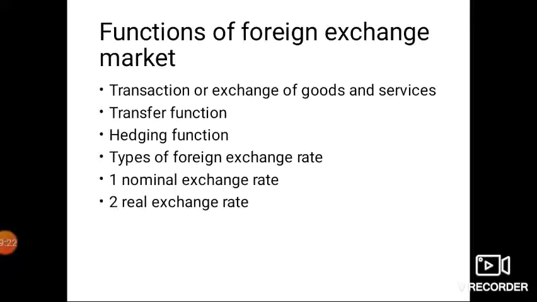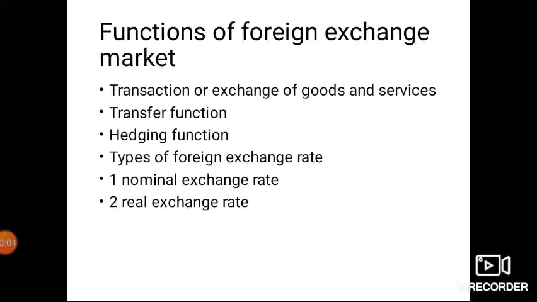Now I am going to teach you about the factors which affect the demand for a foreign currency. First of all, the demand for foreign currency in a domestic economy increases, number first, if a resident wants to purchase assets in a foreign country.